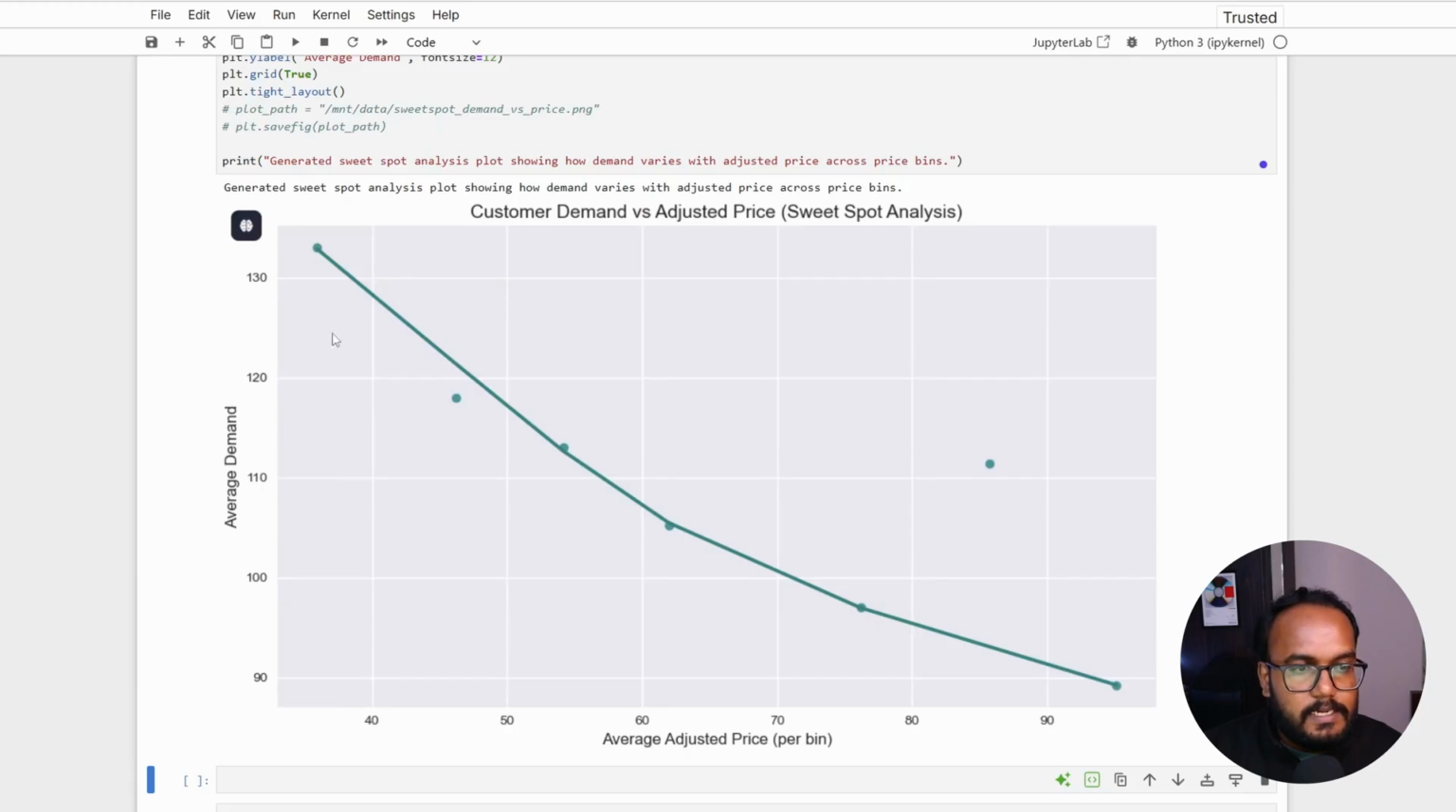We just took an average. So initially, whenever the average prices are very low, the demand was very high. But when it goes towards the end, the adjusted prices had actually increased. There is a significant drop in the demand. This is a typical example that proves the law of demand, like higher prices discourage purchases.